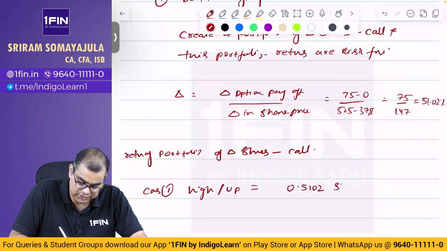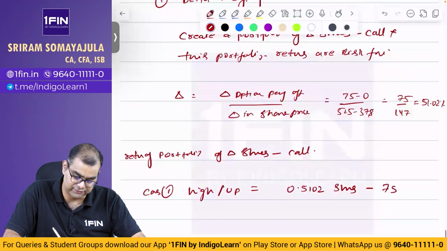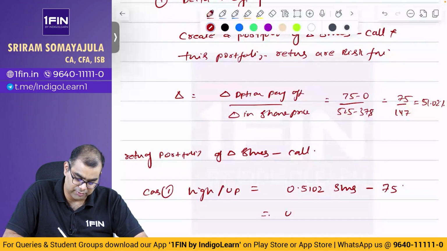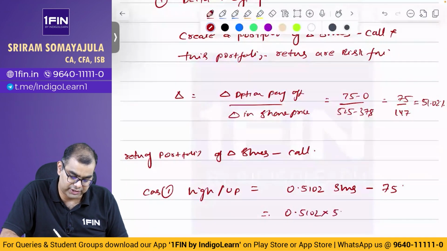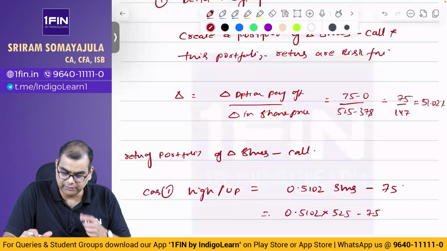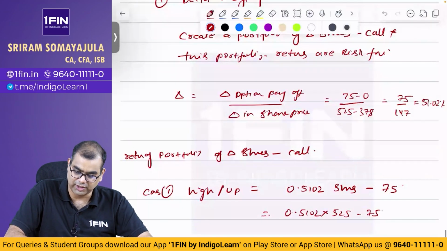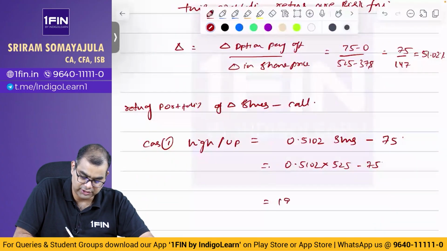0.5102 shares minus call payoff. Call payoff எவ்வளோ? 75. That is equal to 0.5102 into share ஓட price என்ன அப்போ? Into 525 minus 75. 525 போட்டா 267 minus 75 போட்டா 192.857. Okay, case 2.